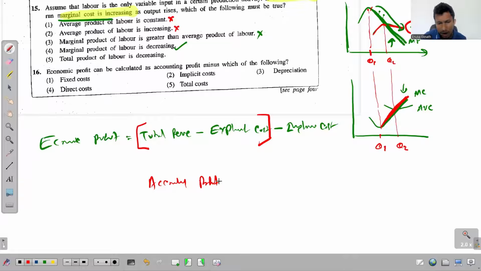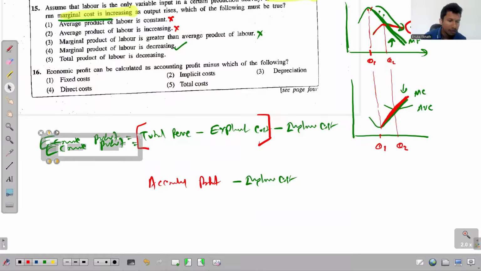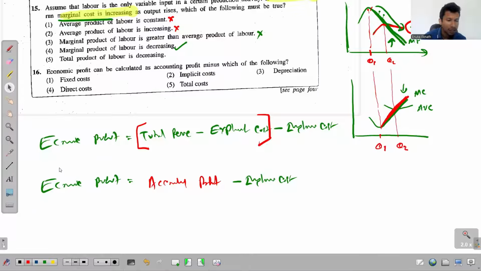So from this accounting profit, if I subtract the implicit cost, what do I receive? I still receive the economic profit. I still receive the same thing. See, economic profit can be calculated as accounting profit minus, what's the answer? Implicit cost. So the second one is the answer.